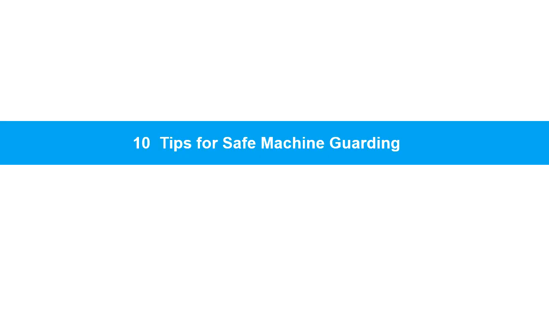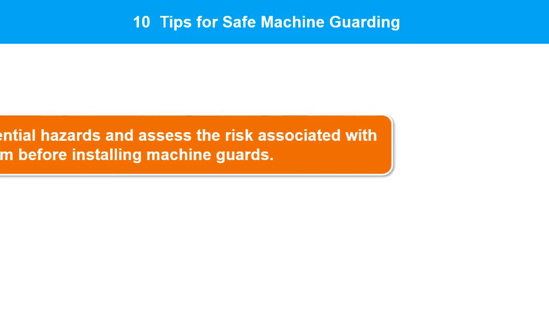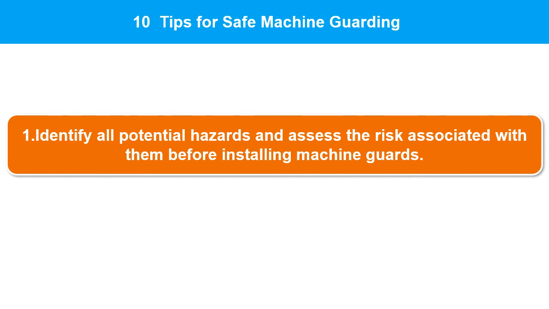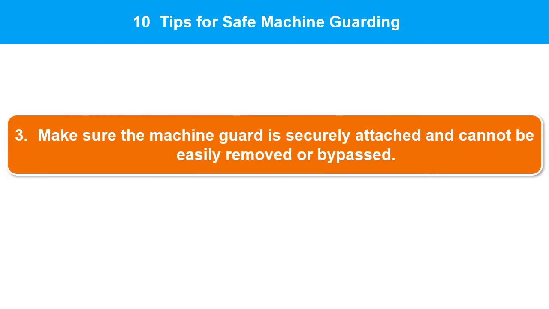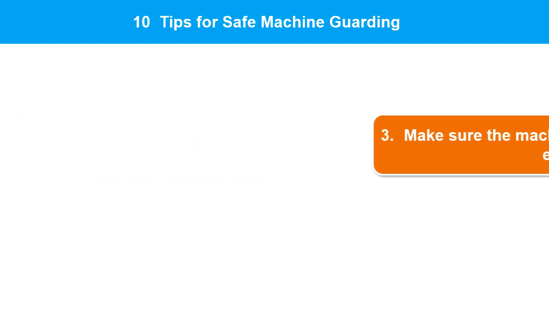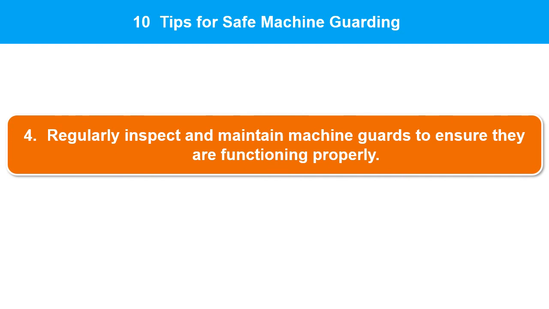Here are 10 tips for safe machine guarding. 1. Identify all potential hazards and assess the risk associated with them before installing machine guards. 2. Choose the appropriate type of guard for the machine and the specific hazard it poses. 3. Make sure the machine guard is securely attached and cannot be easily removed or bypassed. 4. Regularly inspect and maintain machine guards to ensure they are functioning properly.